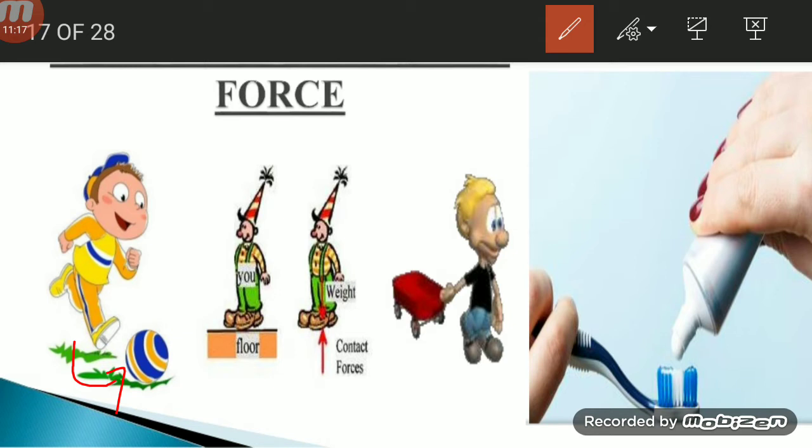Next, the man is standing on the floor. There is a physical contact between the man and the floor. Here, a man is pulling the object. Here, there is direct contact between two objects. In this example, when we are squeezing toothpaste, our fingers and the toothpaste are in physical contact with each other. The two interacting objects are in physical contact. This type of force is called contact force.